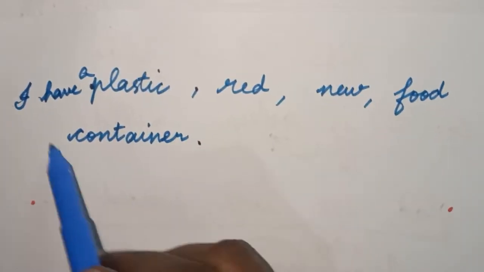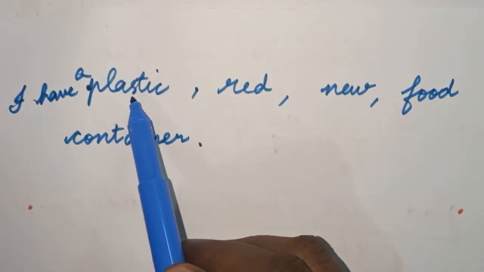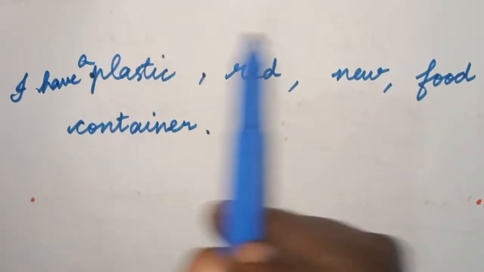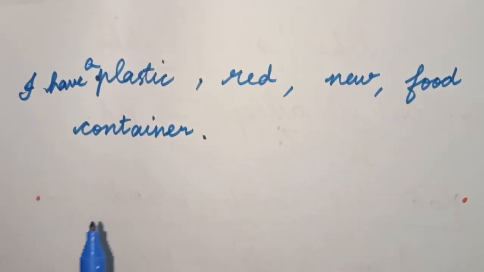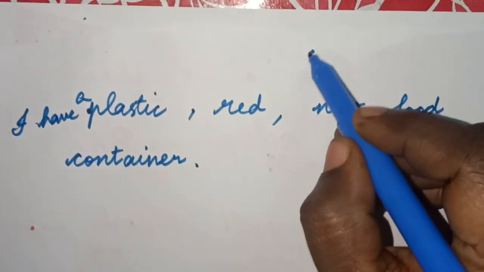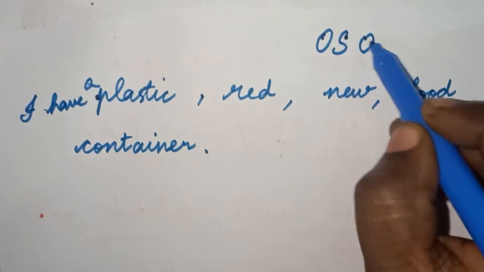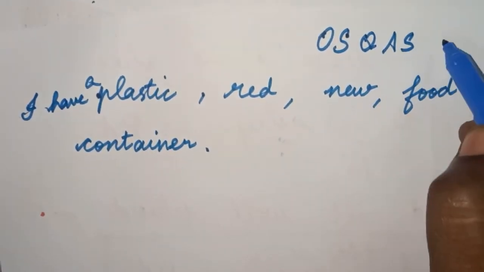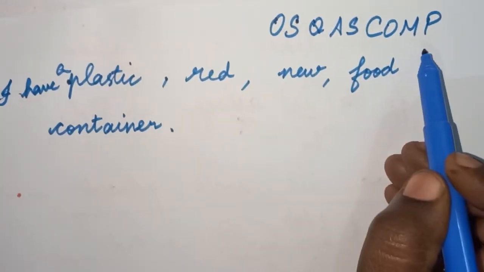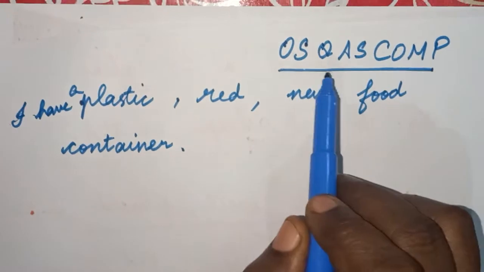So this container has so many adjectives. For example, plastic, red, new, isn't it? So how to place all these adjectives in a proper order? So first I am going to analyze this. What we say: O S Q A S C O M P. So this is the order of our adjectives, correct? So we have to place the adjectives in this order.